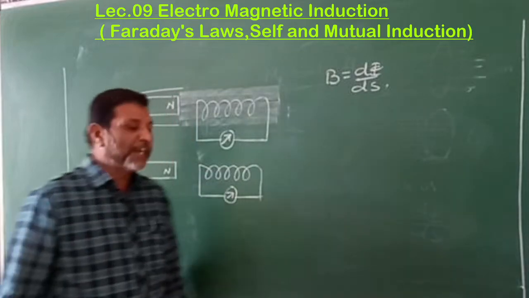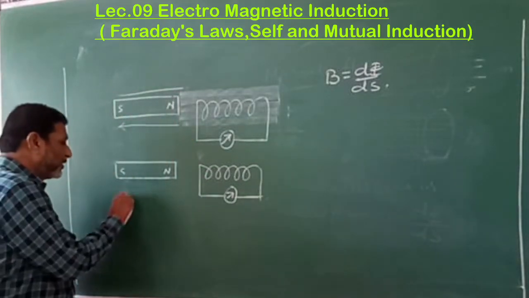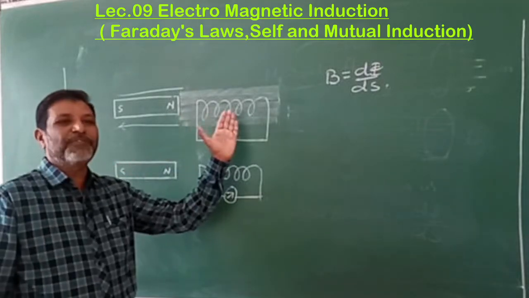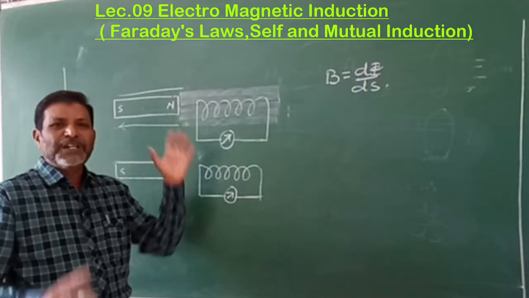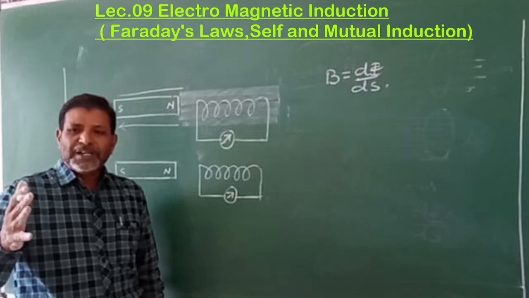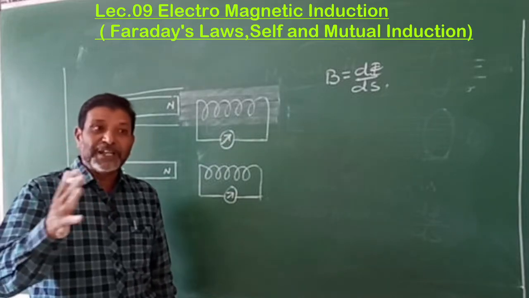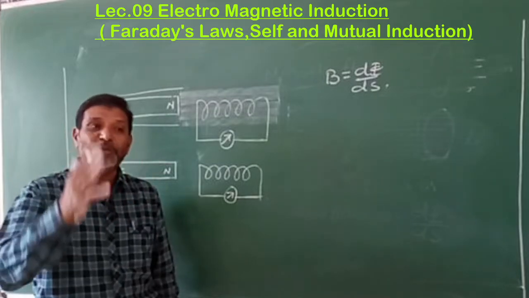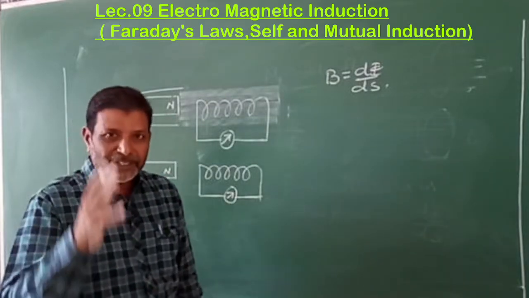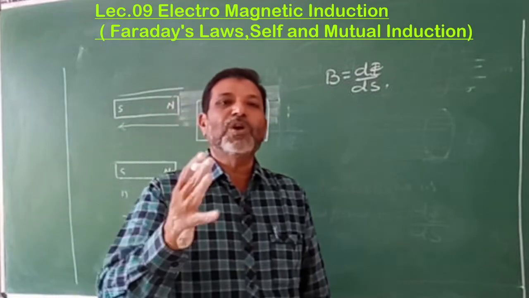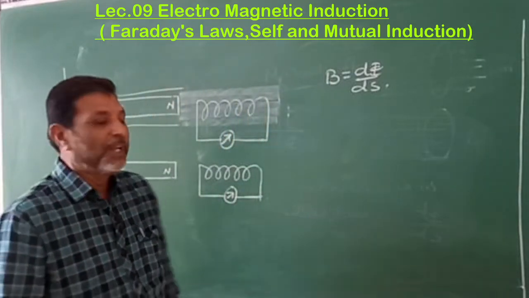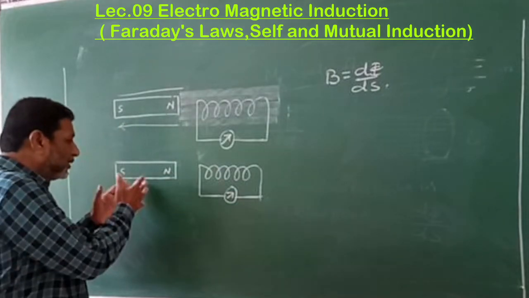Next, the second observation is what? The second observation is that when the speed is more, it means the rate of change of flux is more, isn't it? That means whatever change in the flux takes place, when we increase the speed, the rate of change of flux is also more. When the rate of change of flux is more, then more current is produced in it. Are you following?